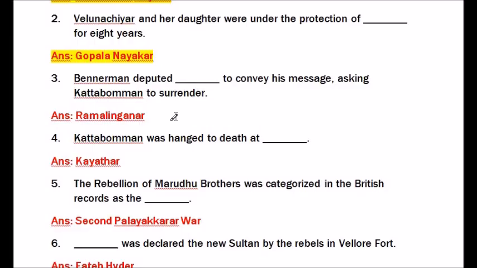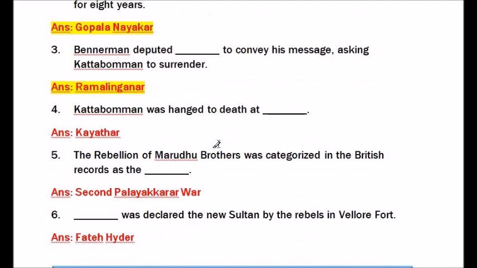Question number 3. Bannerman deputed blank to convey his message asking Kattabomman to surrender. Answer is Ramalinganar.